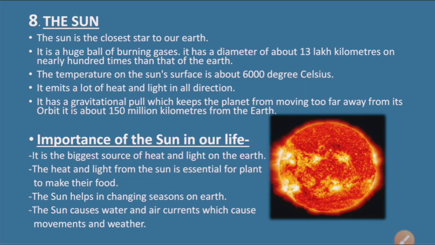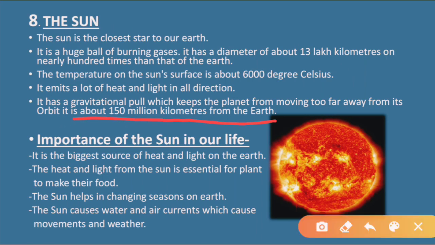Now, it is about 150 million kilometers from the earth. Means what is the distance of the sun from earth? It is about 150 million kilometers from the earth. This much distance it is far away from us.